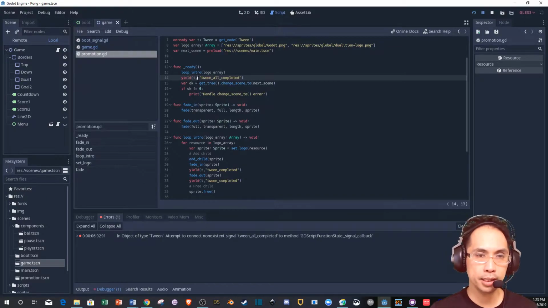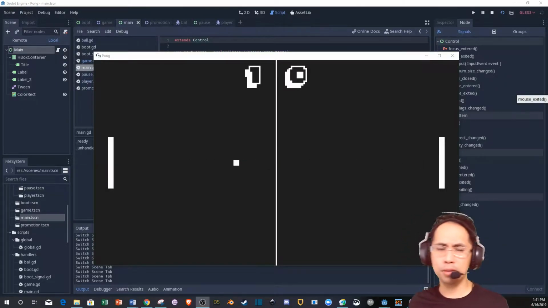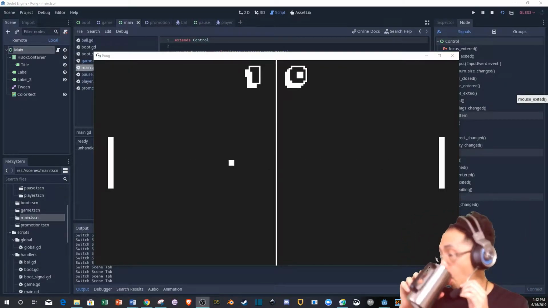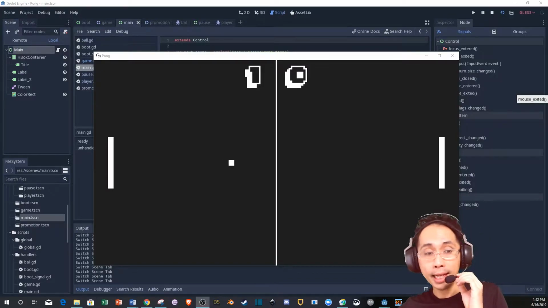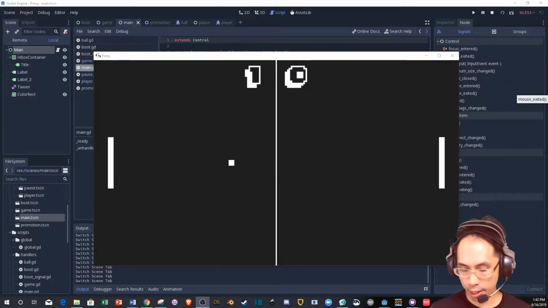Why? Why is this not working? Okay, I'm going to do this like a third take. So it's interesting, I got it to work. But the thing is that I had to run it off the actual game scene.